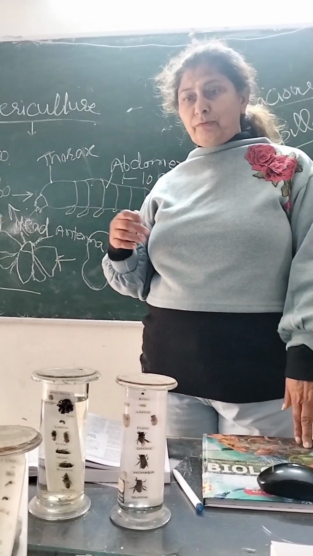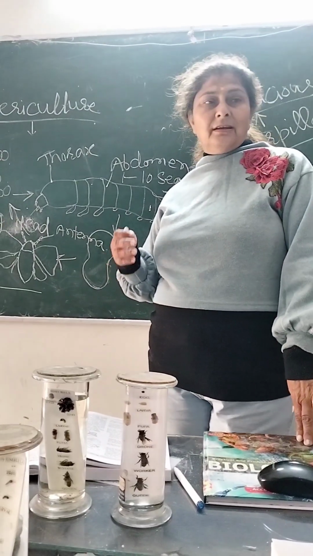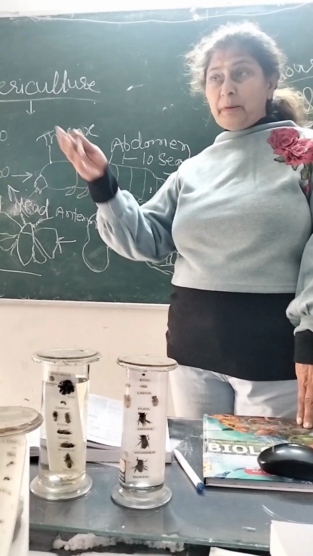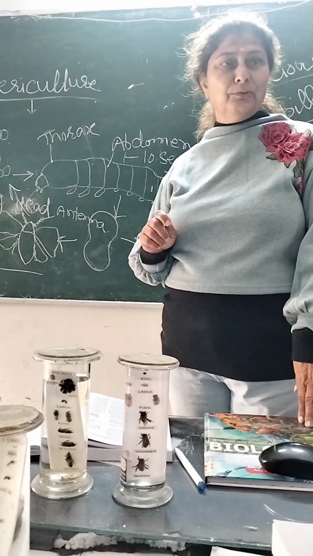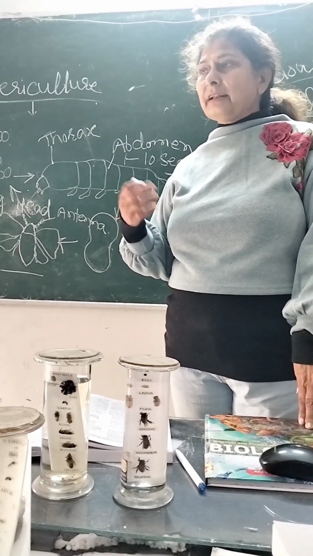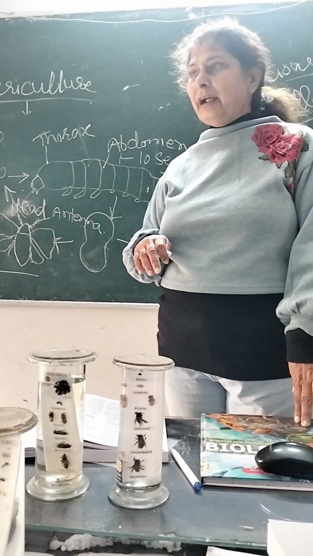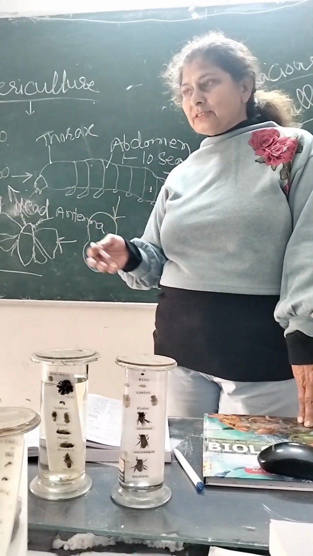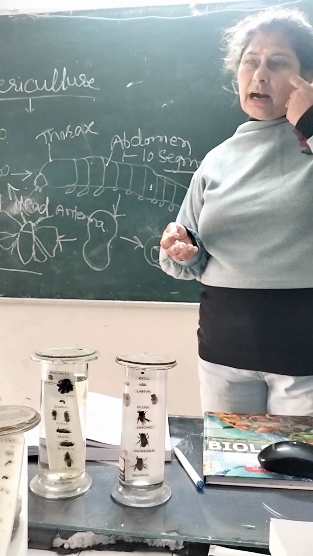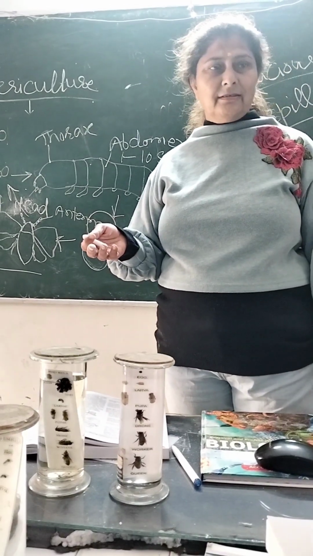Some monks from Japan, Buddhist monks, migrated to China and started living there.